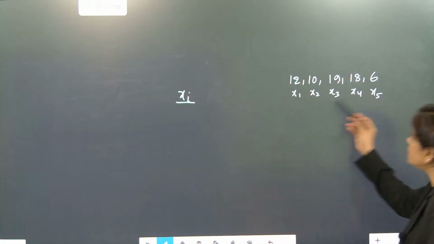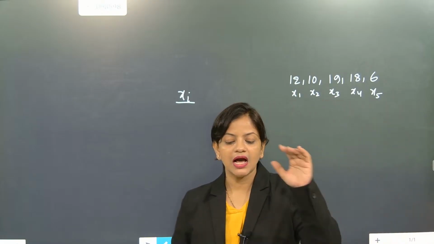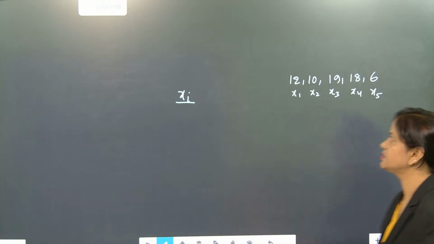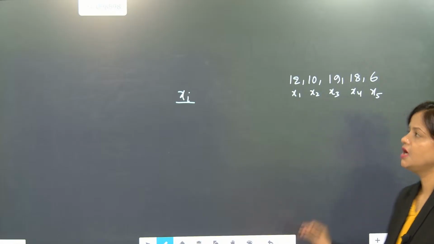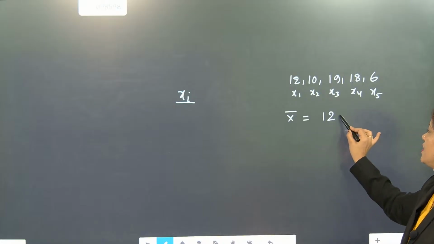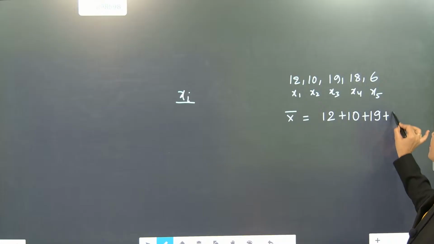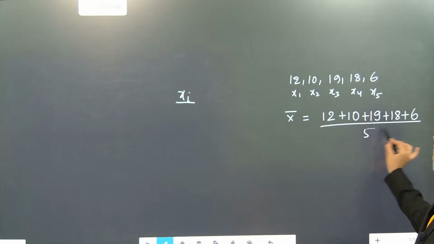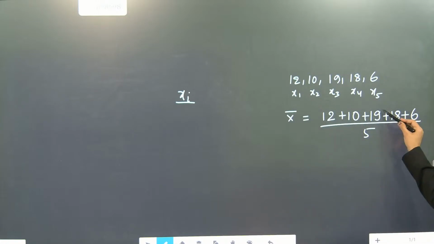Okay. See, all the numbers are distinct. Distinct means the ones which are not repeated are considered distinct numbers. So all the numbers are distinct, none are repeated. So we are going to find mean. Mean will come how? 12 plus 10 plus 19 plus 18 plus 6 divided by 5. Done. Now we are going to find the mean of it. Can we calculate this one?